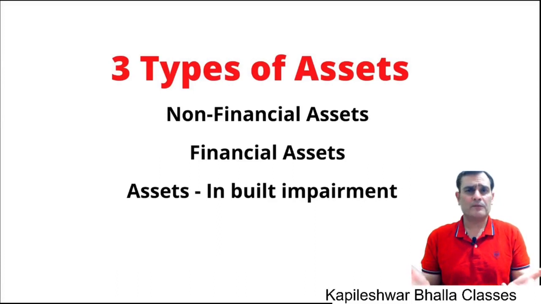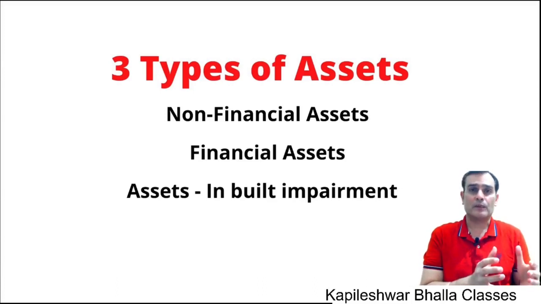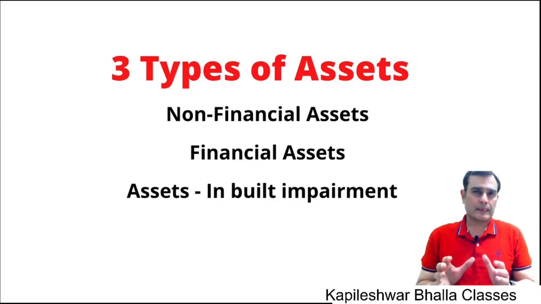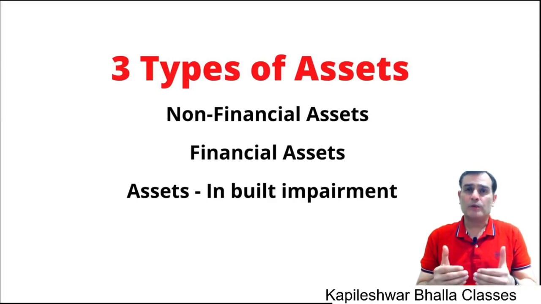But per se, if somebody were to ask me, I would say that as far as financial assets are concerned, the impairment is covered under 109, and as far as non-financial assets are concerned, the impairment is covered under Ind AS 36. Now, there are certain standards excluded from the scope of both, because sometimes there is an inbuilt measurement principle in the standard itself, which ensures that you don't need to test it for impairment.